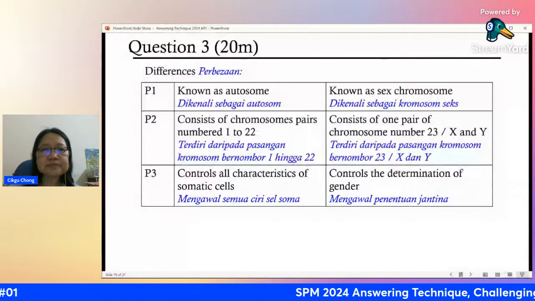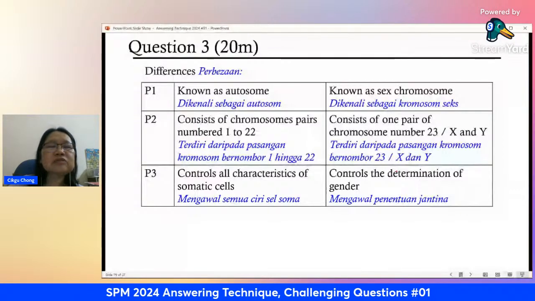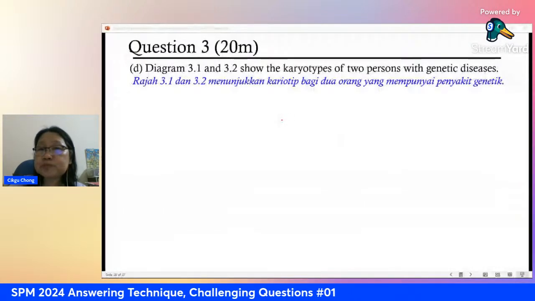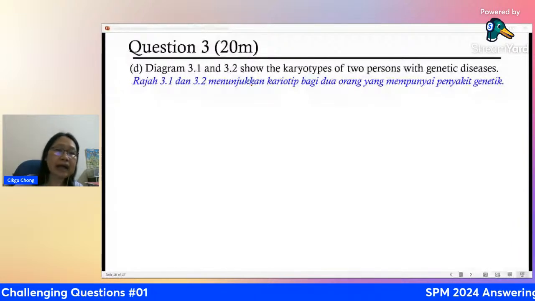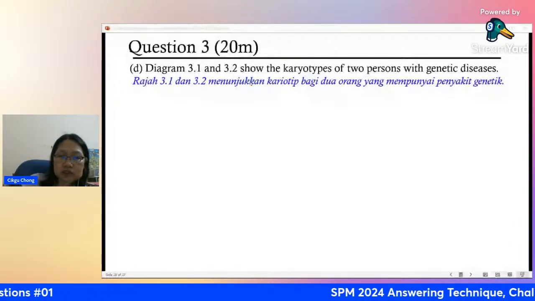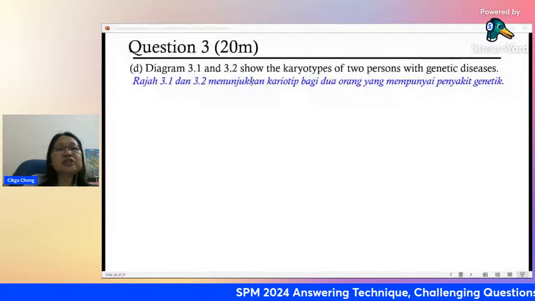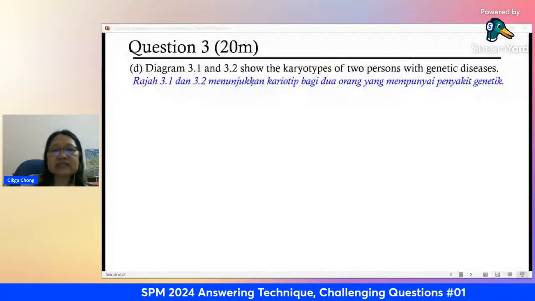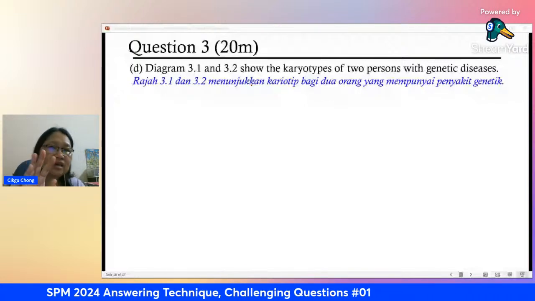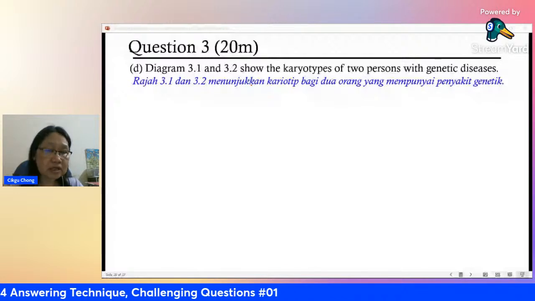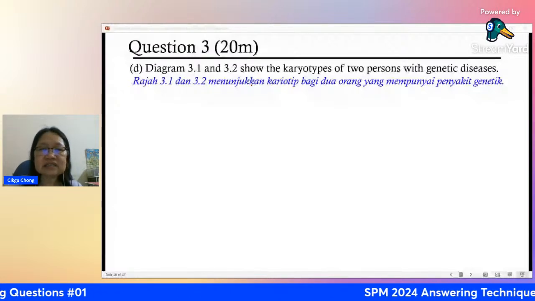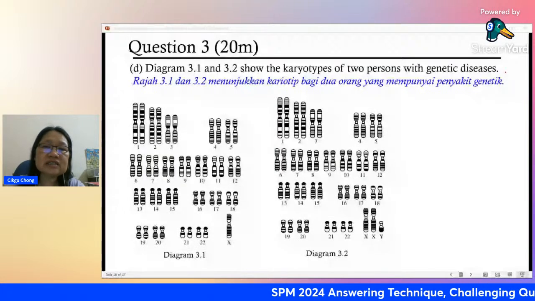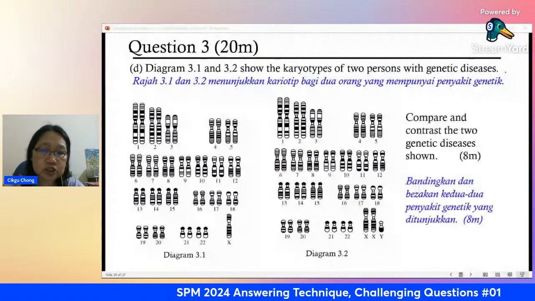I think the last question. Now, diagram 3.1 and 3.2 shows the character of two persons with genetic diseases. Now you got to compare. They look almost similar. Everything you got to check properly. Everything looks like everything is in sets, right? We look for any abnormality in the number and the type of chromosome. You will see there is difference here, right? Compare and contrast the two genetic diseases shown.